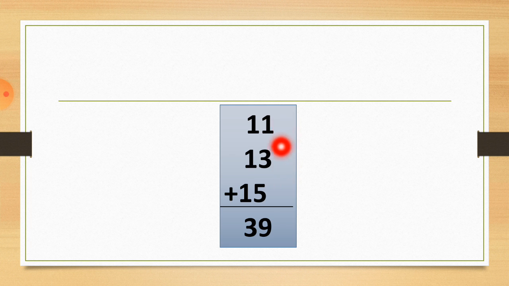So 1 plus 3 plus 5 is equal to 9. So here is our answer, 9. Now in the tens place: 1 plus 1 plus 1, so we get 3. So our final answer is 39.